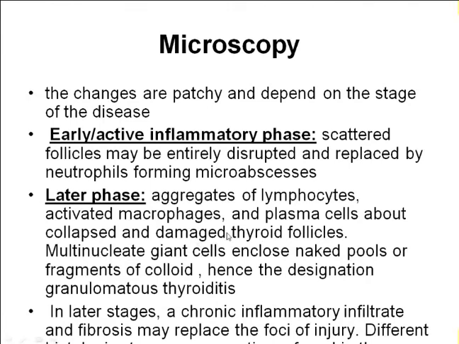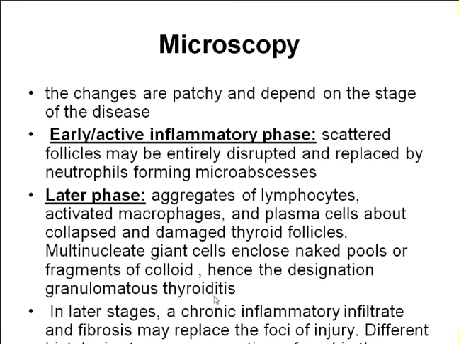As we know, the name granulomatous thyroiditis is given to this type of thyroiditis. You can also see multinucleated giant cells along with epithelioid-like cells, giving a granuloma-type look. That's why it is called granulomatous thyroiditis.